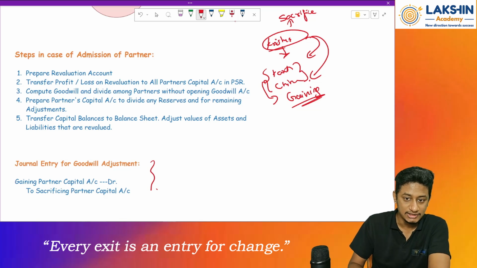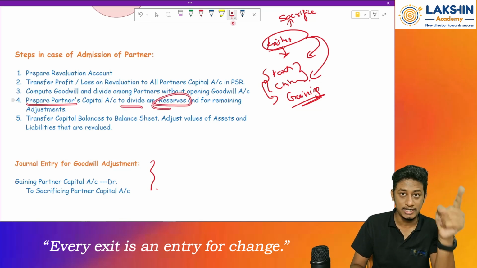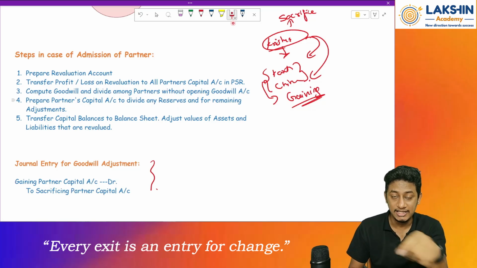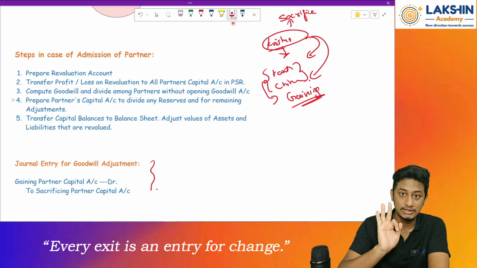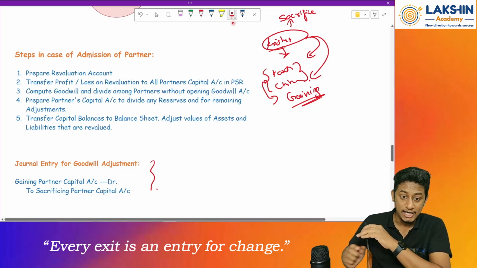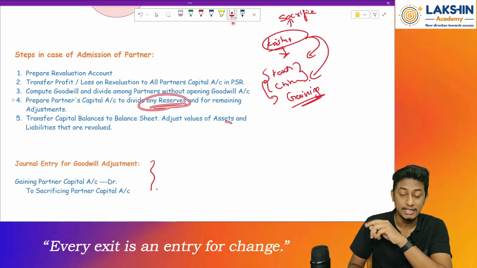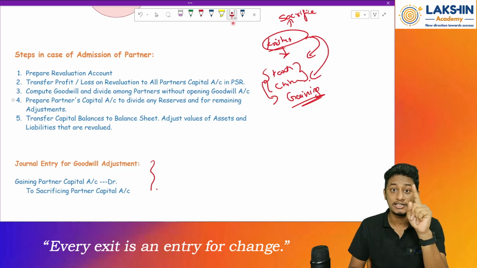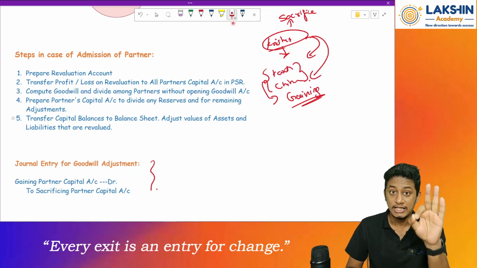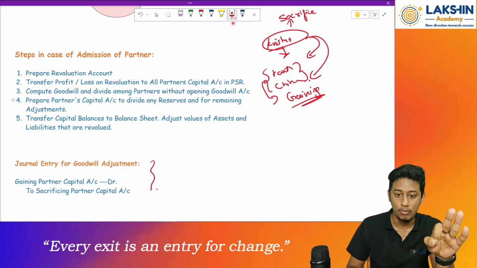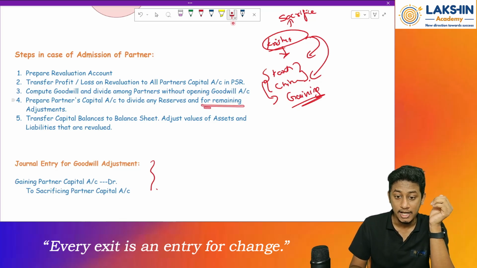Okay. After this, prepare the partners' capital account, and we know to divide any reserves. Whatever reserves are there in the balance sheet actually belong to all three partners. So whatever reserves we have in the balance sheet should be divided between all three partners in the old ratio, because they are really the owners of those reserves. And then the remaining adjustments.